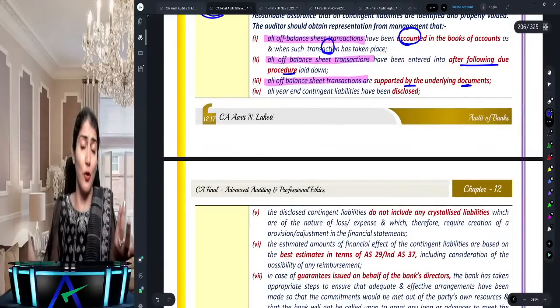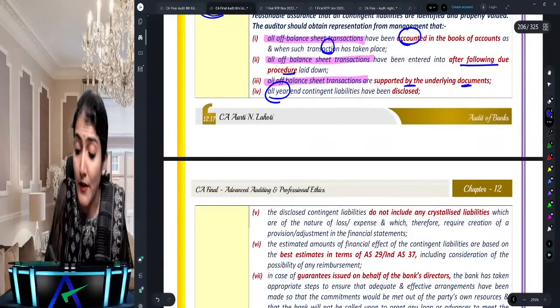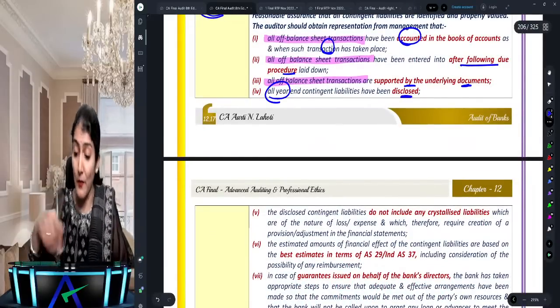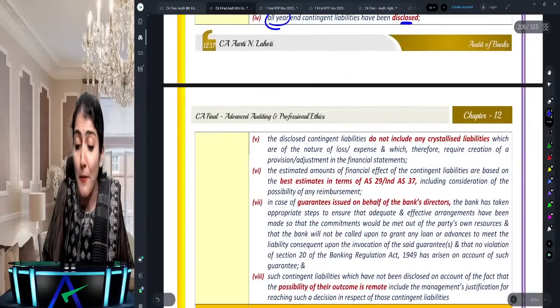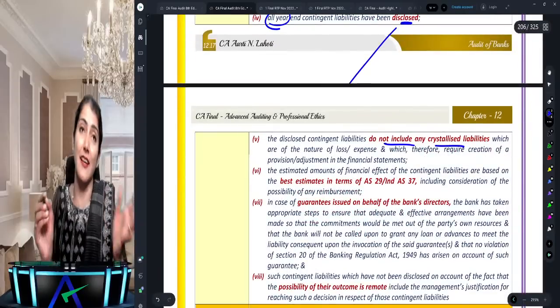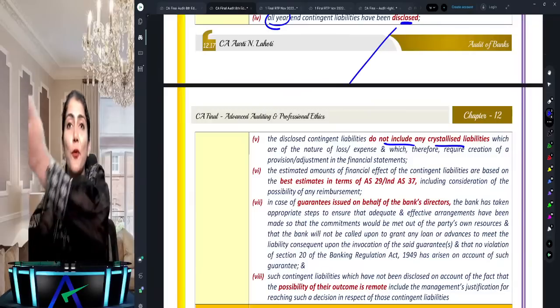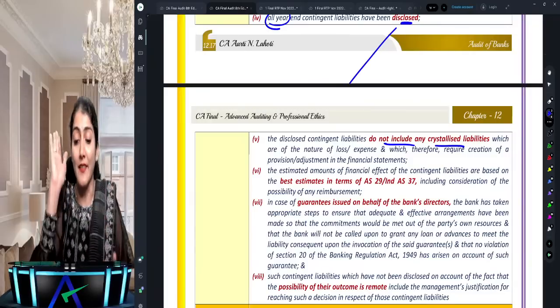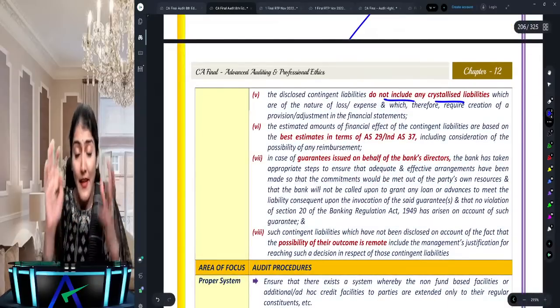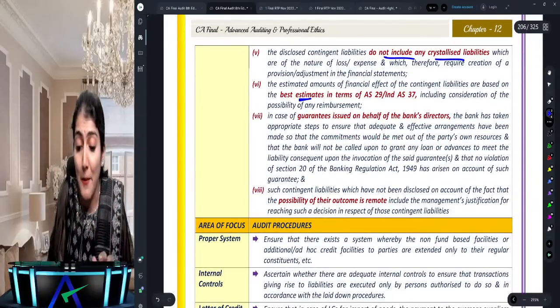So accounted only after the transaction has taken place, after following the due procedure, and it should be supported by the underlying documents. Then all year-end contingent liability should be disclosed. Then what does it say? Disclosed liability should not include any crystallized liability. क्योंकि भाई अगर crystallized है तो provision करना पड़ेगा. You cannot show it under the contingent in that case. Then whatever amount you disclose, it should be the best estimate.